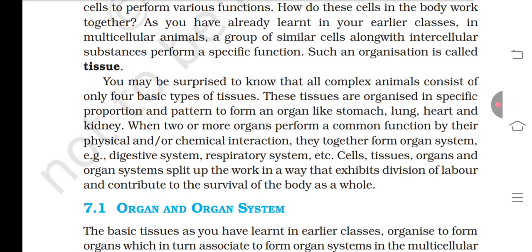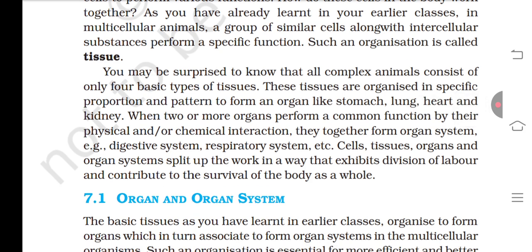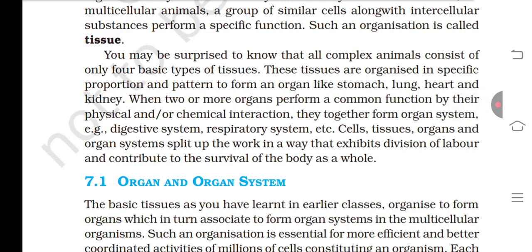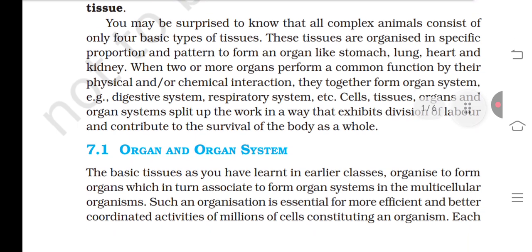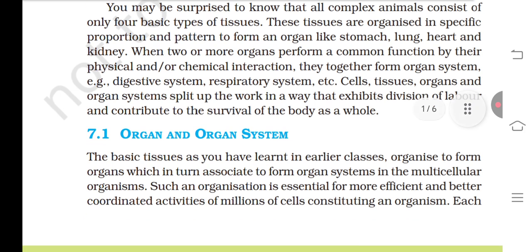As you have already learned in your early classes, in a multicellular animal, a group of similar cells along with intercellular substance that performs a specific function is called a tissue. You may be surprised to know that all complex animals consist of only four basic types of tissue. These tissues are organized in specific proportion and pattern to form an organ like the stomach, lungs, heart, and kidney.